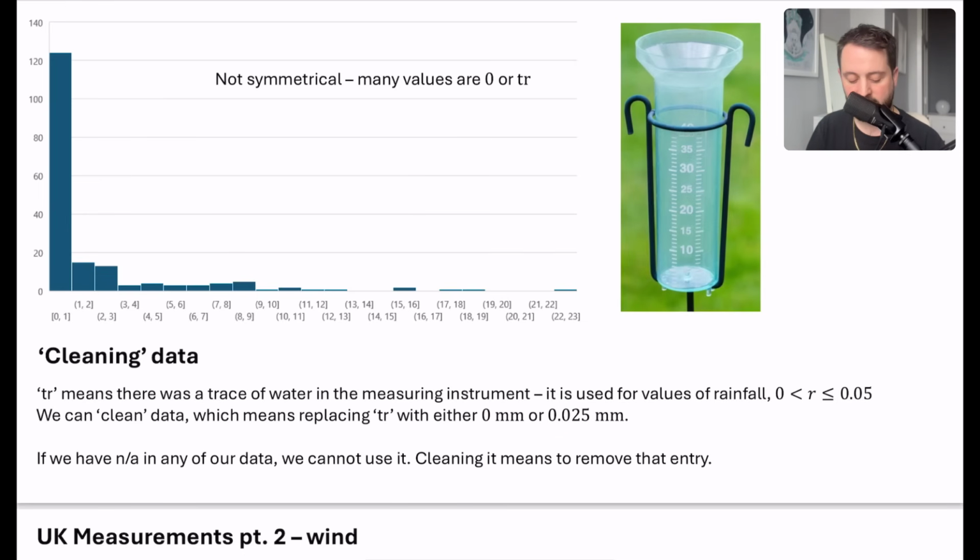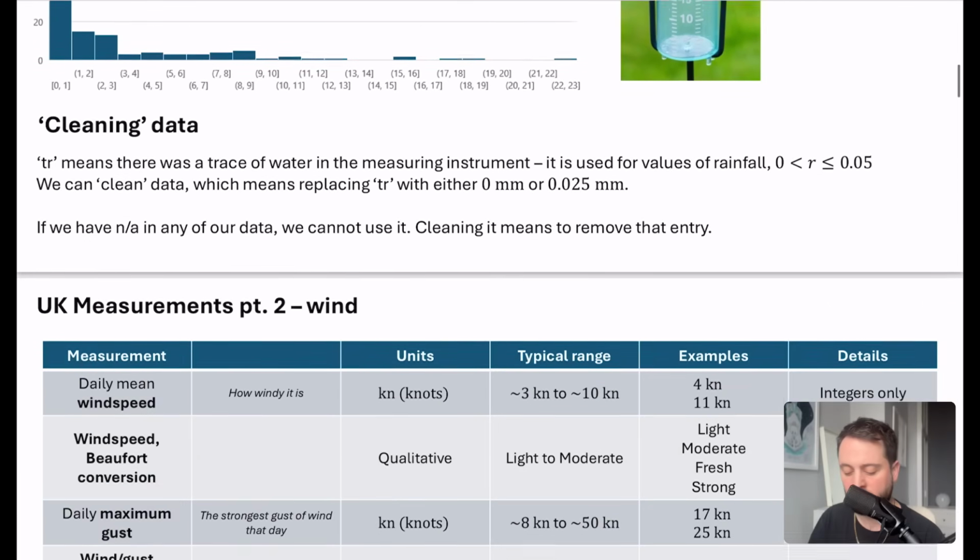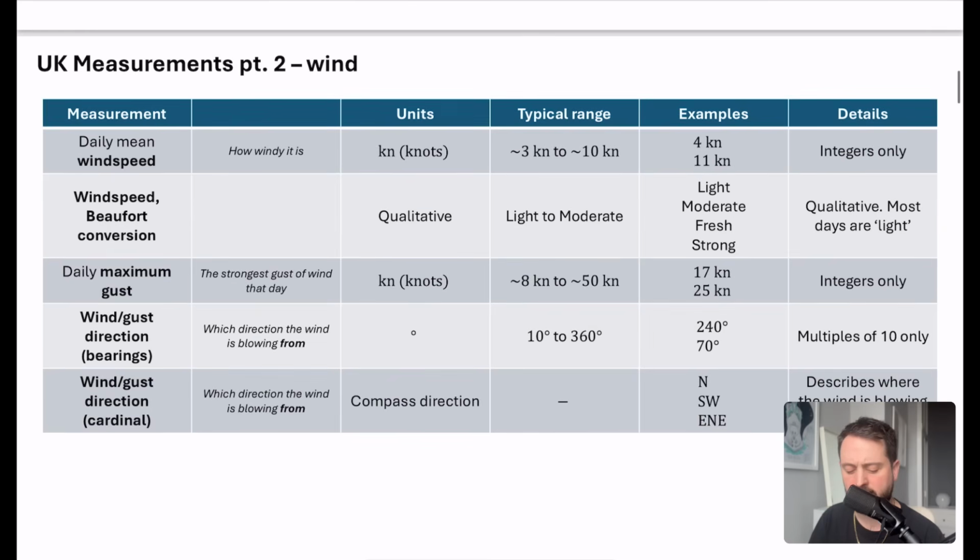If we're going to clean data and we ever have anything that says NA, for not available, we just can't use that data. We simply have to remove that entry and it can't be a part of the sample that we'll be looking at. The next thing I wanted to talk about, which feels like a different section, is all of the measurements to do with wind.